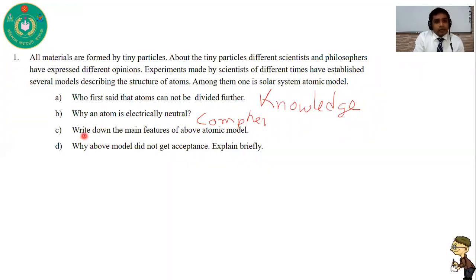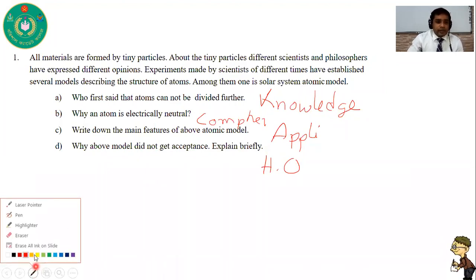And this one is C. Write down the main features of the above atomic model. This is an application type question. And the last one, why did the above model not get acceptance? Explain briefly. This is basically a higher order question. I think it is clear to you.